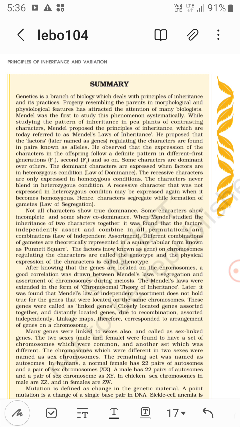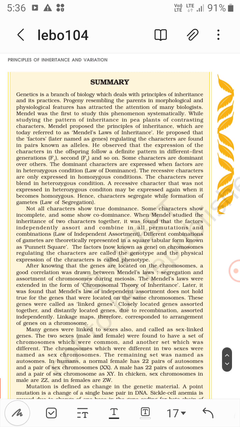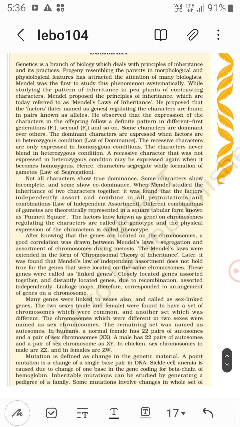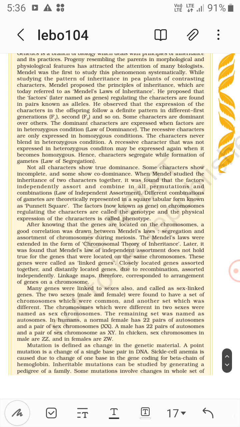So the recessive characters are only expressed in homozygous condition. The characters never blend in heterozygous condition.